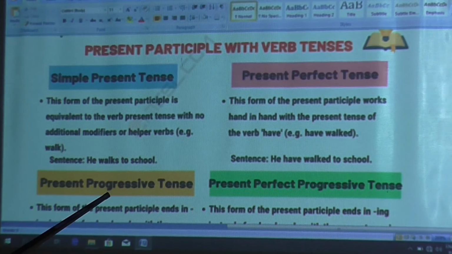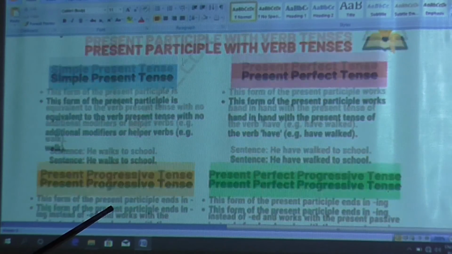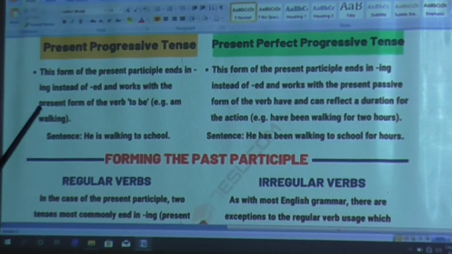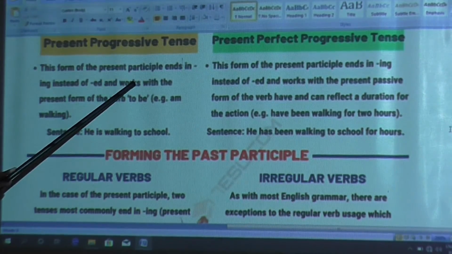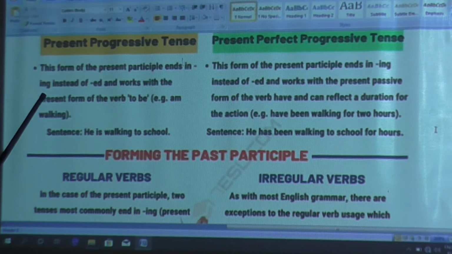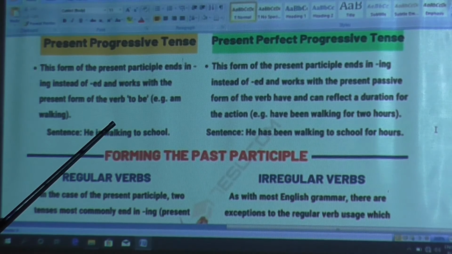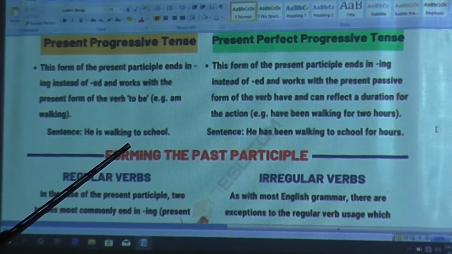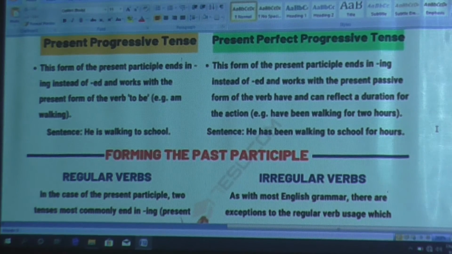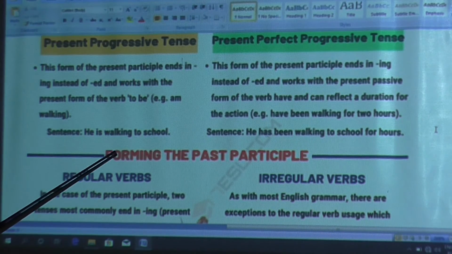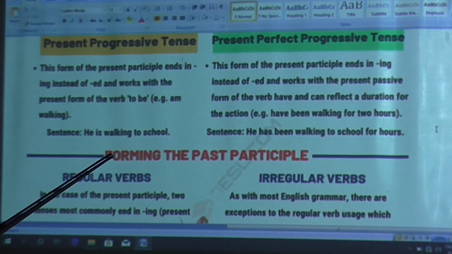Then comes the progressive tense. Now what is the progressive? That means continuous. This form of the present participle ends in ing and works with the present form of the verb to be. That means he is walking to school, that means at present he is going to school by walking. So the walking process is continuing right now.